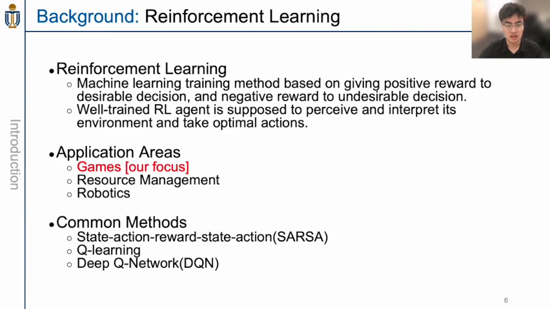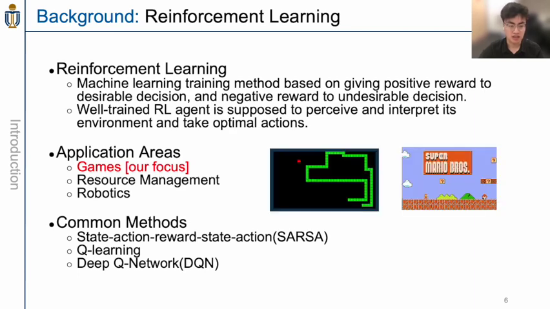First is reinforcement learning. Reinforcement learning is a machine learning training method based on giving positive reward to desirable actions and negative reward to undesirable actions. So a well-trained reinforcement learning agent is supposed to perceive and interpret its environment and take optimal actions. Some application areas of reinforcement learning include games, which is definitely our focus for this project, and also resource management and robotics.